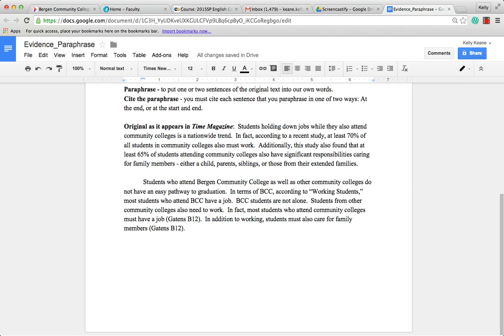If we wanted to get fancy and put Gatens' name in the sentence, we could do that. We could say, in addition to working, Gatens found that students must also care for family members. Since I have Gatens in the sentence, I can take it out of the citation parentheses. That's a nice way to vary things. It doesn't really matter which way you cite it.